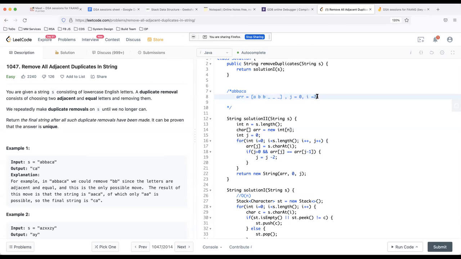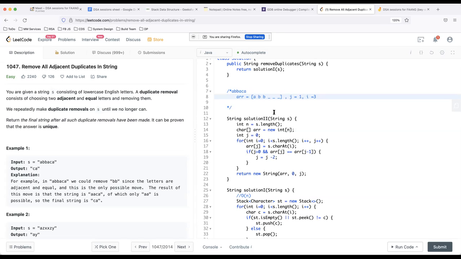So now I becomes 3 and J becomes 1. Now notice the next character we get is A. I copy A into the jth index, which is pointing to B, because these are all useless characters for me now. Although there is a B and B over here, I have skipped those characters because my J is pointing at 1.